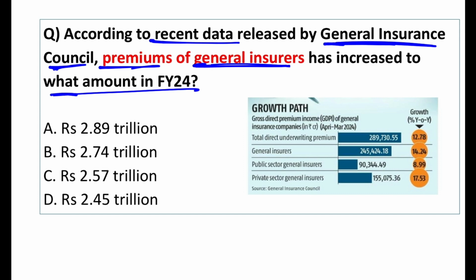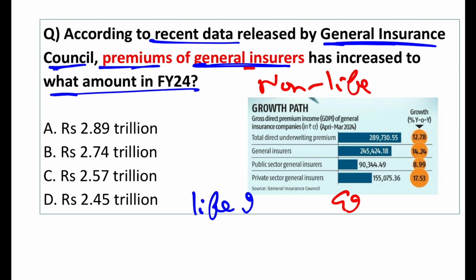This is a very tricky question, but no need to worry when I am there. I will explain to you in the best possible way. First of all, tell me one thing. How many types of insurance companies are there? Now you will tell me, sir, there is a life insurance company, and then there is a general insurance company. But then what is a non-life insurance company? Can I say that non-life insurance and general insurance are same?